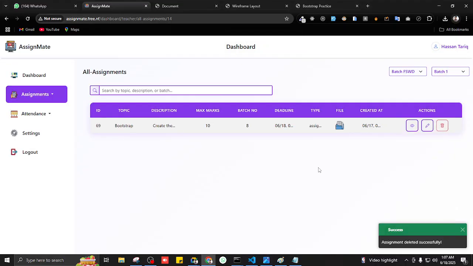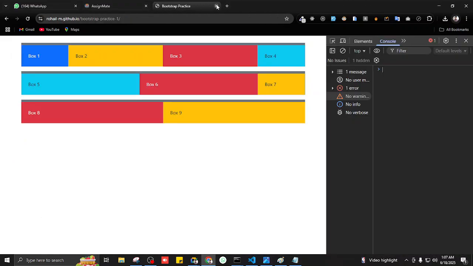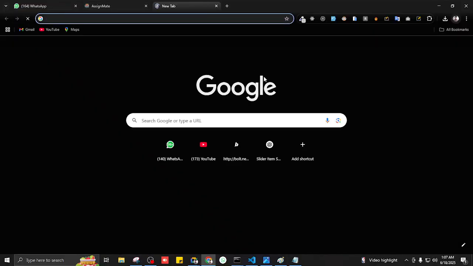Yeah, that's it. Now I want your total focus, all of the focus, to be on Bootstrap. Media queries are a thing of the past. Just focus on Bootstrap. The website we are going to create today is called